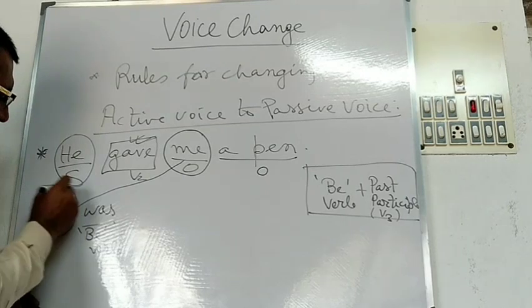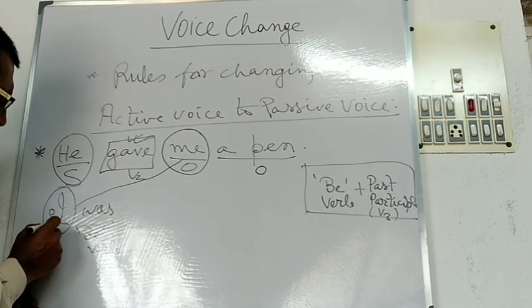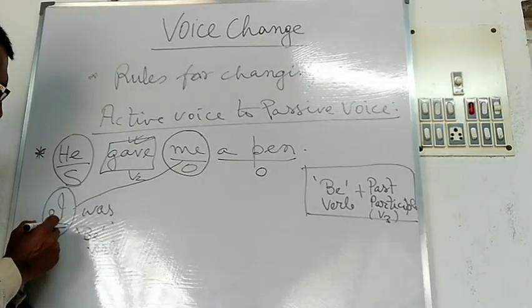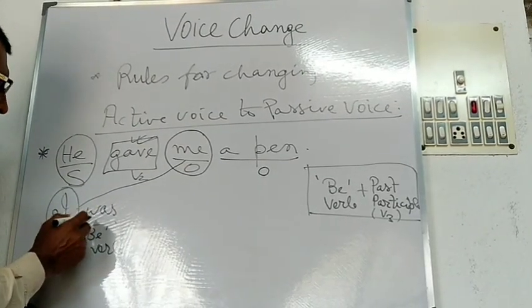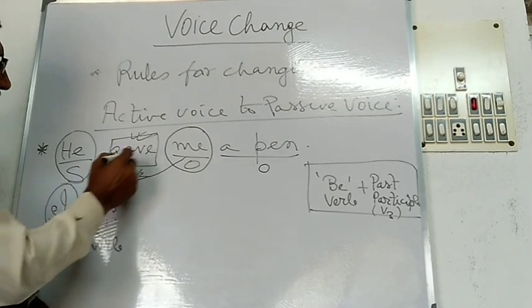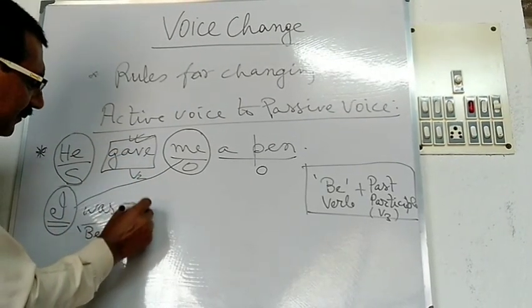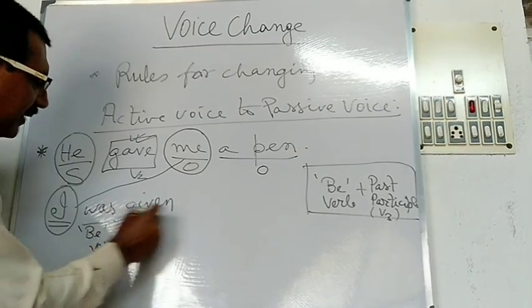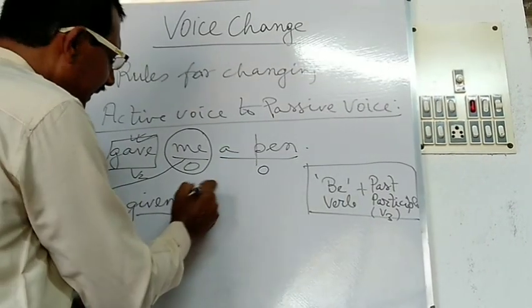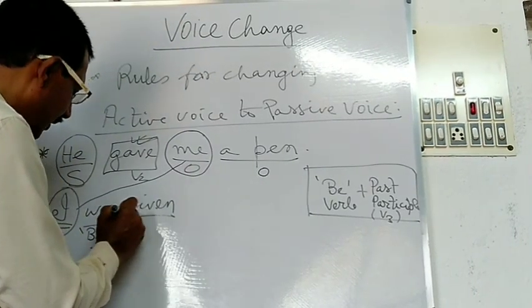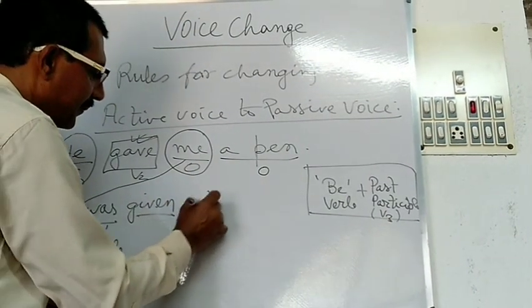As I, the first person singular number, is used at the beginning of the sentence, you will have to use was. I was. Next you will have to convert the verb into past participle form: given. I was given. Next, a pen is the object that will be used just after the past participle form. I was given a pen.